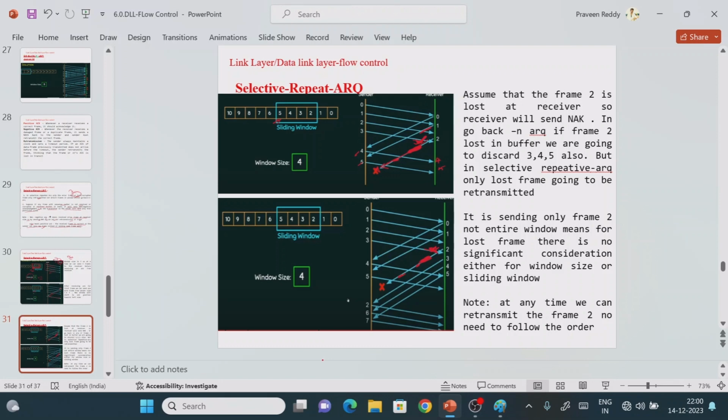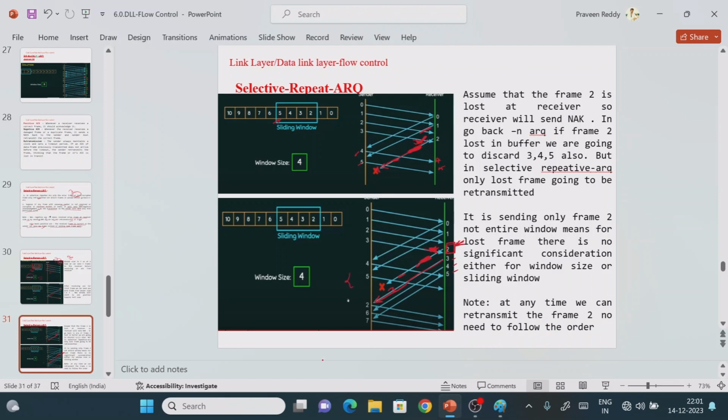Now what is the thing we have sent back? Again frame number 3 is completed, as well as frame number 4 is completed. Now which frame is lost? It is frame number 2 that is lost, right? So now it is not sending the acknowledgement for frame number 2. Instead of sending the acknowledgement for frame 2, it is sending the acknowledgement for what? Frame number 3.